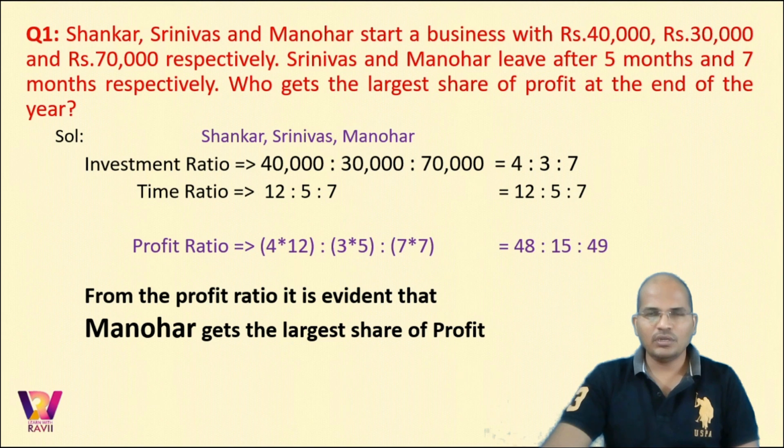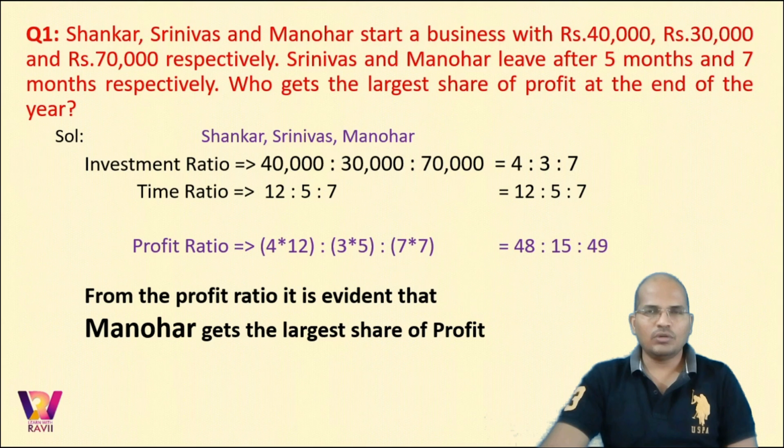So see the question, how it is being solved in detail. We began with taking the ratio of investment and then we went to the ratio of the time periods and then we calculated the product of time and money and got the profit ratio where we concluded. Fine. Now going ahead.